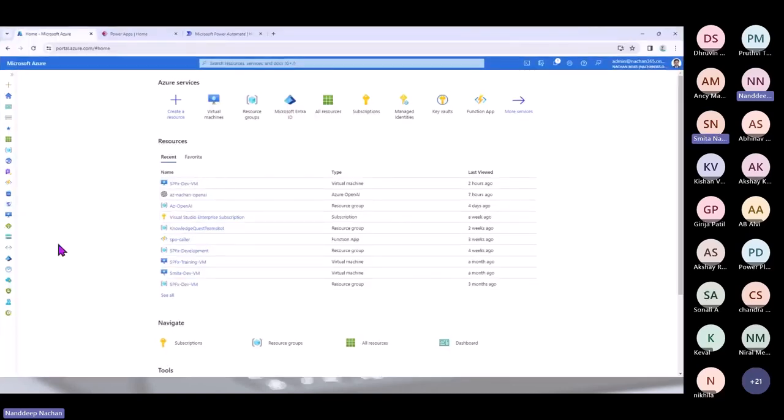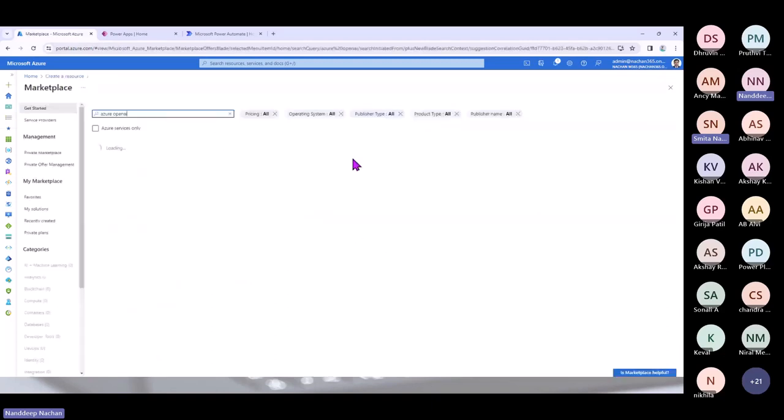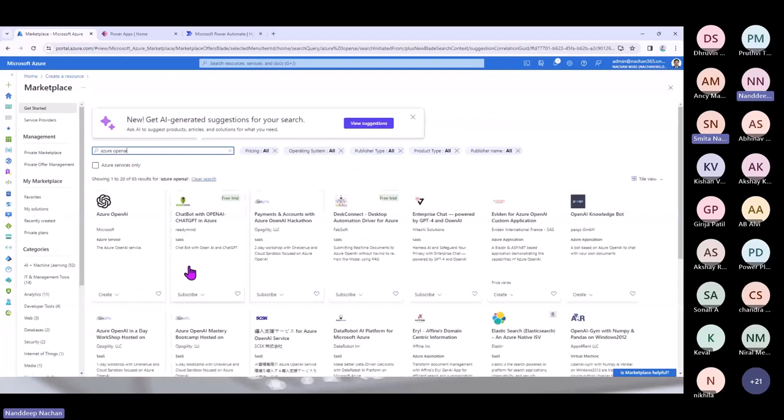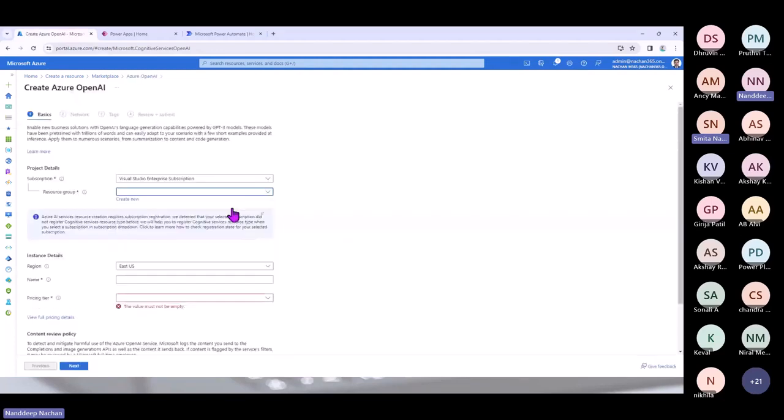Once you fill in this form and get the access, the next step is to go to the Azure portal and click on Create a resource. Then in the search box, search for Azure OpenAI, and like a normal Azure resource, you will be able to create the Azure OpenAI. Once you click on create, it will walk you through a wizard. Here you have to provide some details, like a subscription, and select a resource group. If you don't have one, you can create a new one.